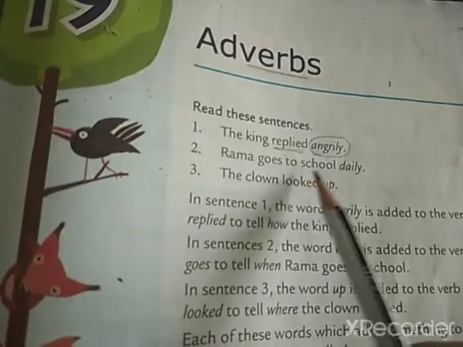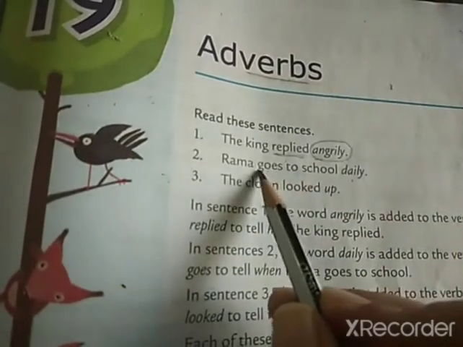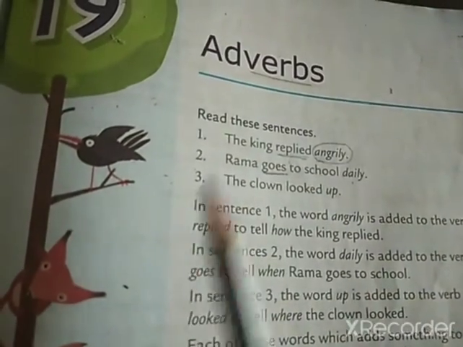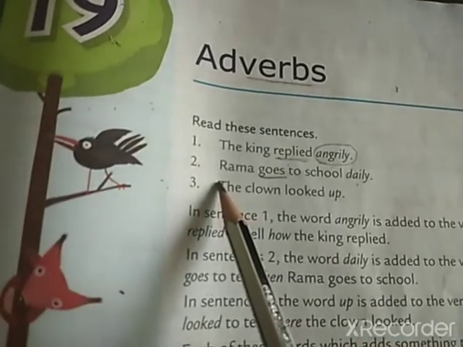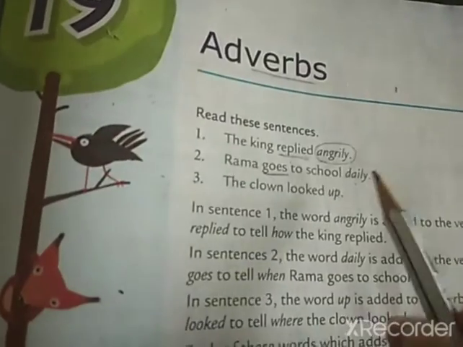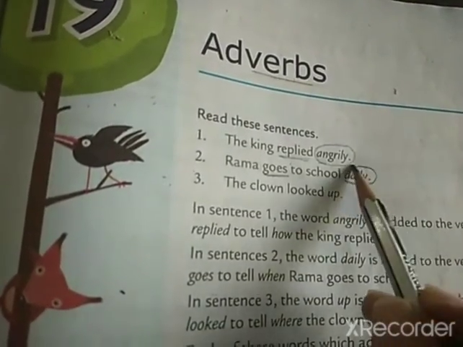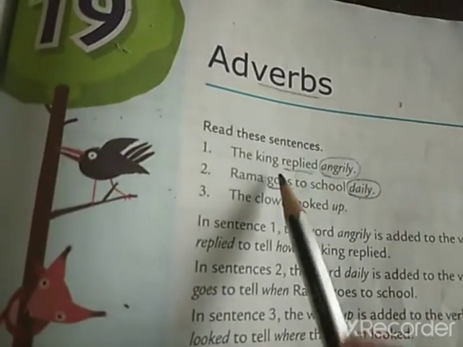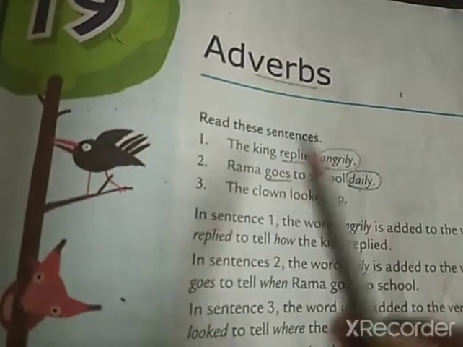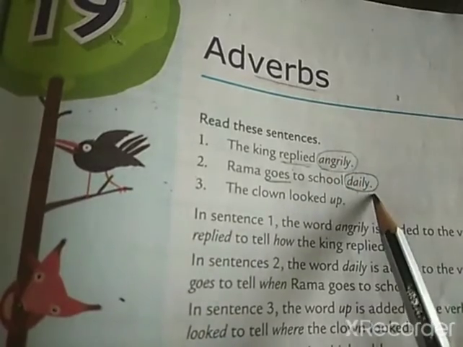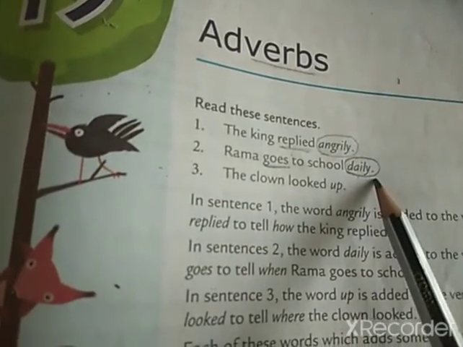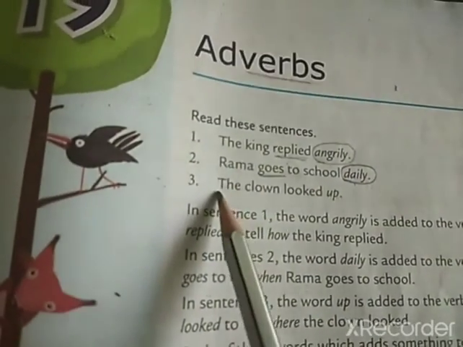Rama goes to school daily. Now here verb is goes. Okay. When does Rama go to school? So he goes to school daily. So when the action is done, daily. Action is done daily. So daily is adverb. Now see the next sentence.